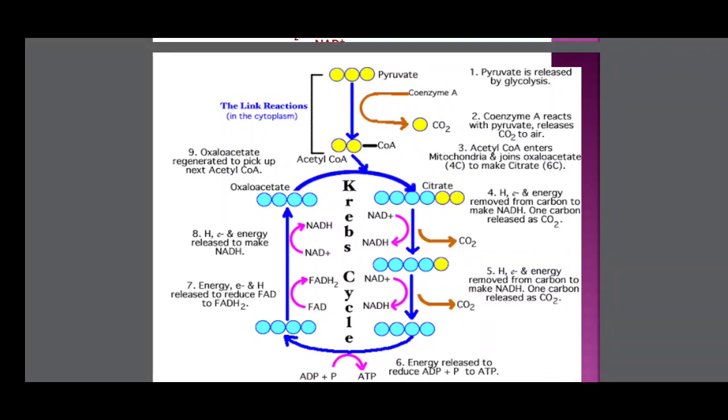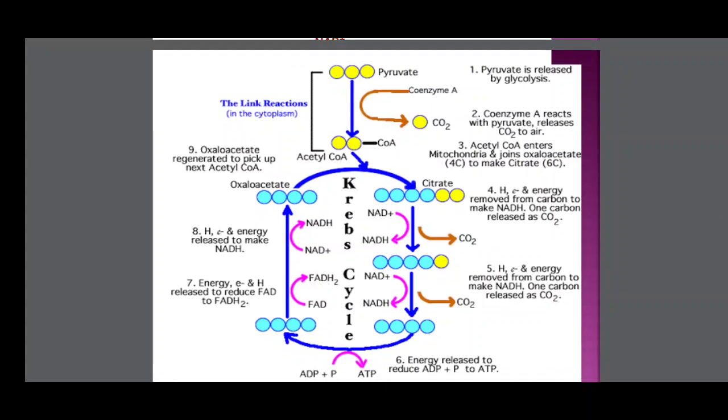Once again, this is the complete picture of the Krebs cycle. Before the Krebs cycle, pyruvate is converted to acetyl coenzyme A. Acetyl coenzyme A is the starting compound for the Krebs cycle. Another important thing is why we call it the Krebs cycle: these reactions were discovered by Sir Hans Krebs. He got the Nobel Prize for his work. That's why this cycle is called the Krebs cycle. There are 10 reactions: 4 oxidation reactions, 2 decarboxylation reactions, and 1 substrate level